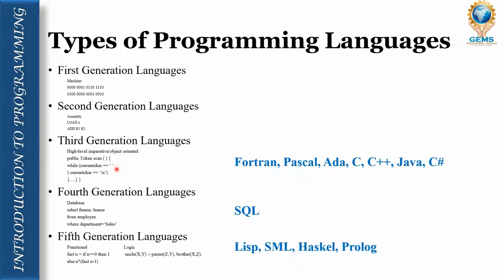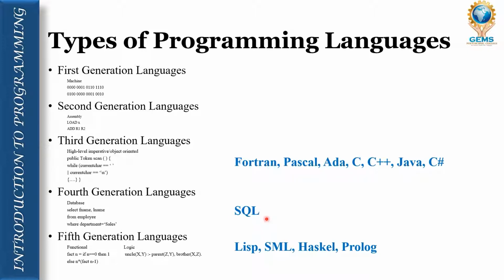Third generation language, we use syntax, as I told you. In third generation language, we have C, C++, Java, C#, Pascal, and many more languages. Dear friends, in fourth generation language, we have databases like SQL and Oracle.